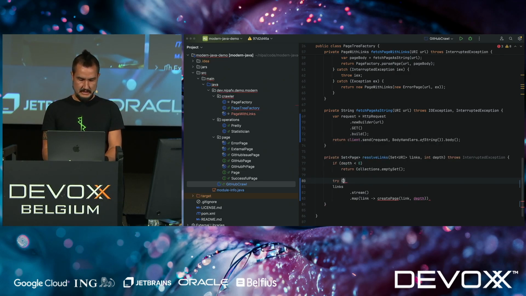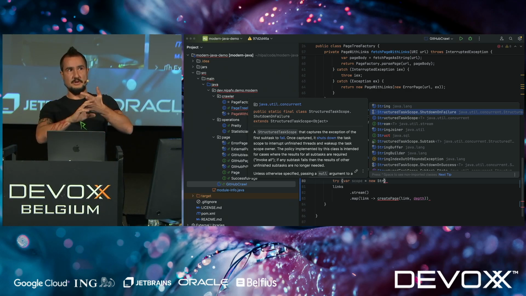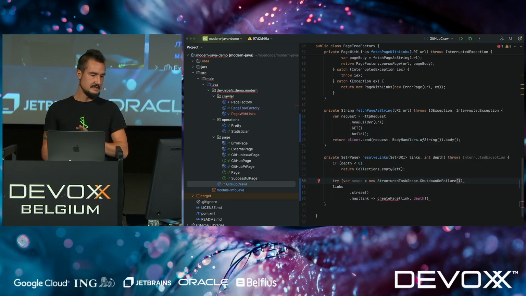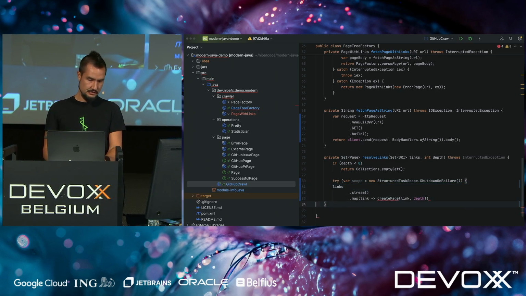Okay, so we need a structured task scope. This API is going to change in JDK 24, I presume, as a preview. So the structured task scope API is still in preview, and it will change for 24 probably. So don't read too much into the details. What I'm doing here is creating a task scope which is in charge of managing all my subtasks down here. I will show you how it does that.